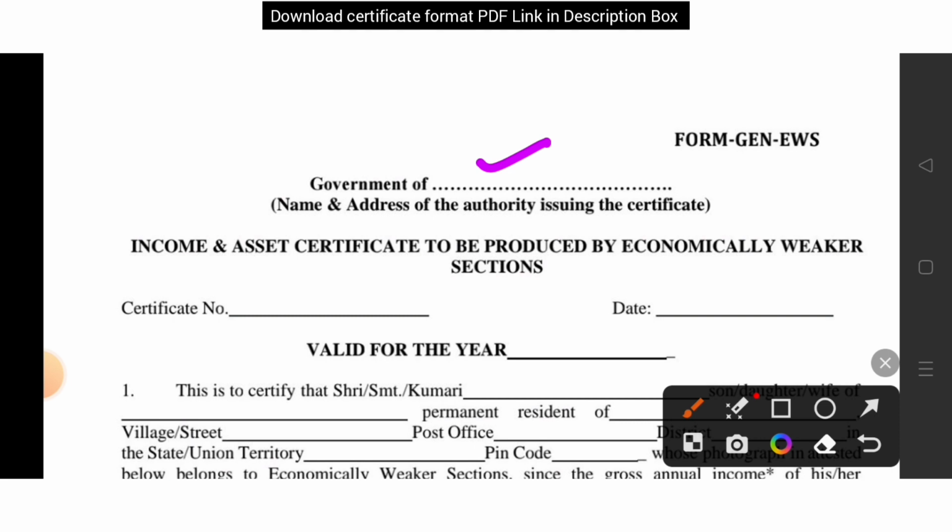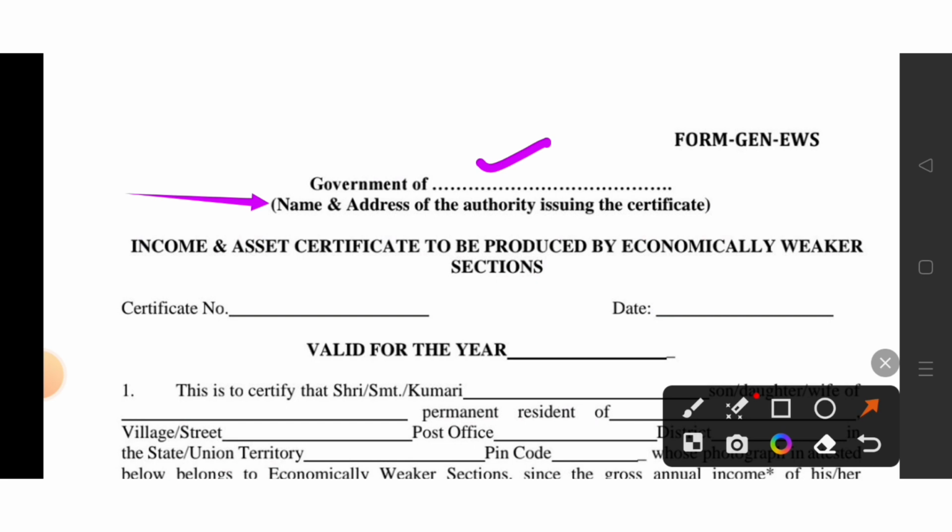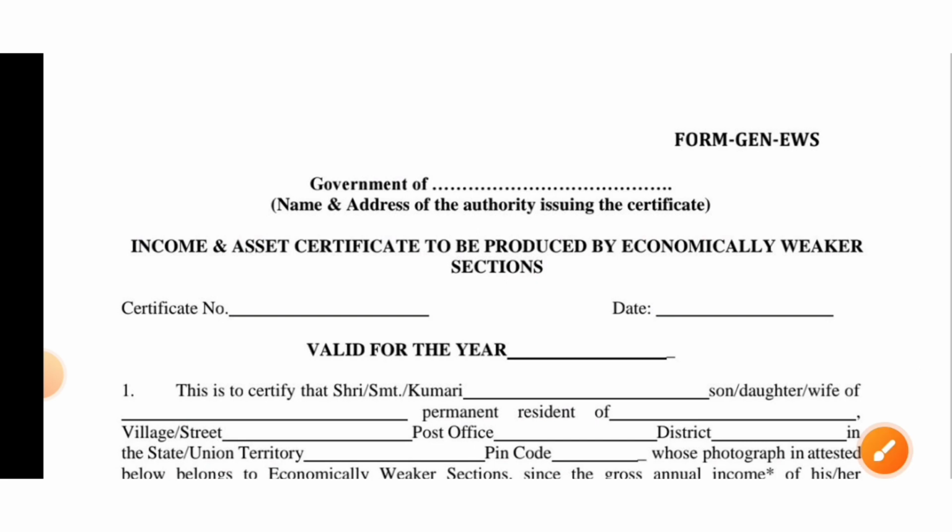Then here it is the name and address of the authority issuing the certificate. From whatever office you are getting it issued, for example, you might be getting the certificate from the revenue officer or tehsildar or naib tehsildar or mamlatdar, so it will vary, so don't get confused.